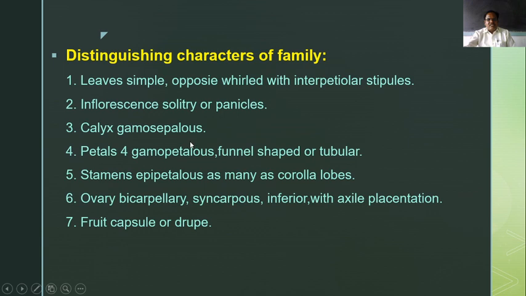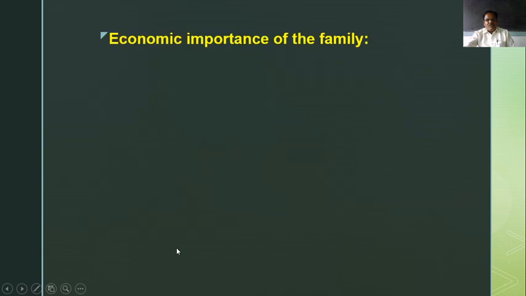Then calyx, gamosepalous. Petals are 4, gamopetalous and tubular shaped. Stamens epipetalous, as many as corolla lobes. As I told you, ovary bicarpellary, syncarpous, inferior with axile placentation, and fruit is a capsule or drupe.